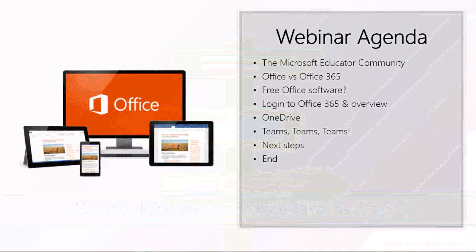So this is our webinar agenda for the day, and I'm sure you can hear that plane flying over the top of me. Forgive me for that. So we're going to look at the Microsoft Educator Community, which is your online portal for professional development. We're going to look at the difference between Office and Office 365 or Office in the cloud. We're going to talk about some Office software that's free that you probably didn't know that you had access to as a department teacher or as a Victorian teacher. We're going to log into Office 365 or Microsoft 365. Then we're going to do a bit of an overview and have a look around. We're going to talk about OneDrive. We're going to talk about Teams. Then I'll give you some next steps to continue your learning, and that's where we'll wrap.